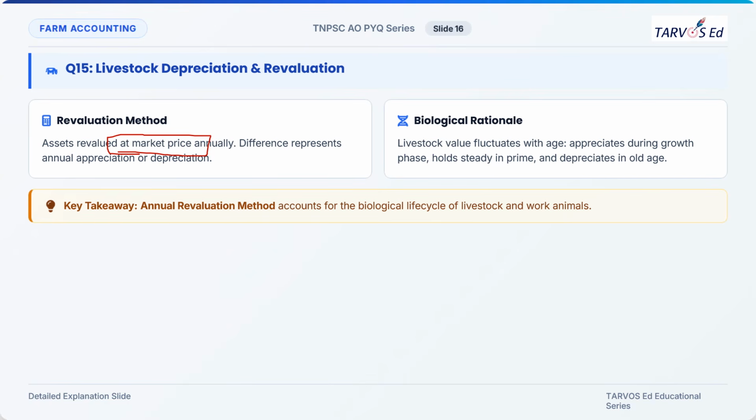In the initial years, there will be appreciation, meaning the livestock value goes on increasing. But after the maturity period of the livestock, because of the biological rationale, the value of the livestock will be declining. As it ages beyond the growth phase, its value declines. That is why we go for the annual revaluation method. The reason is the biological life cycle.